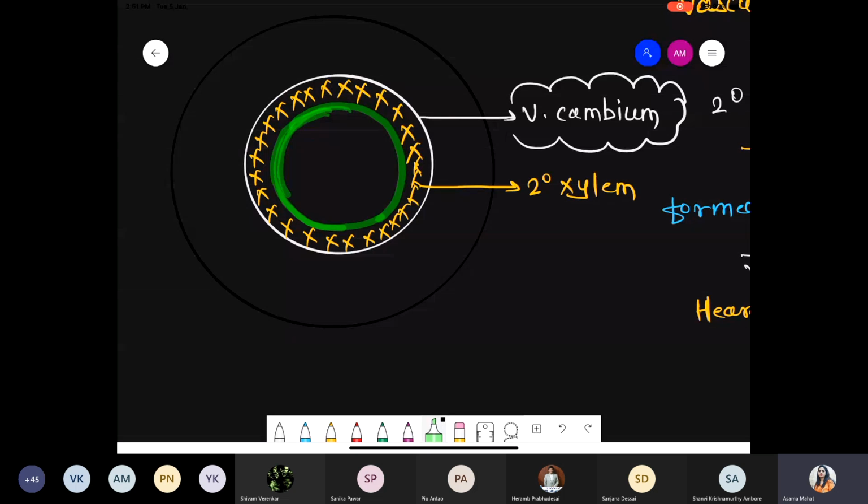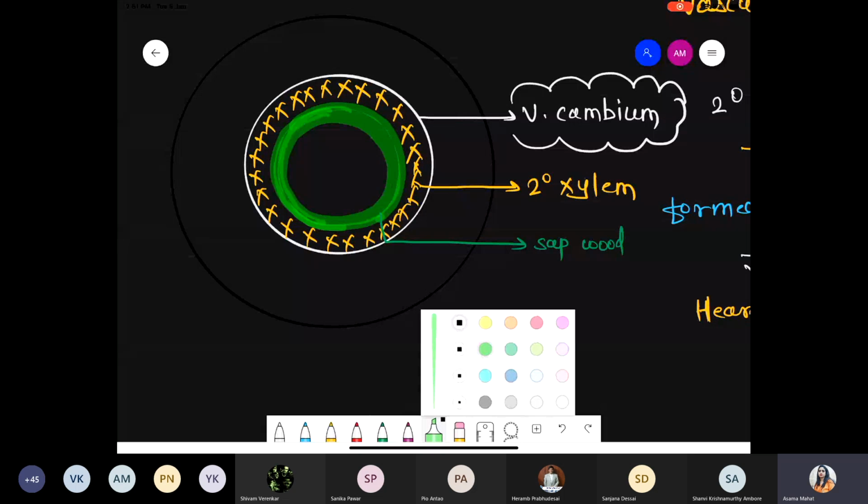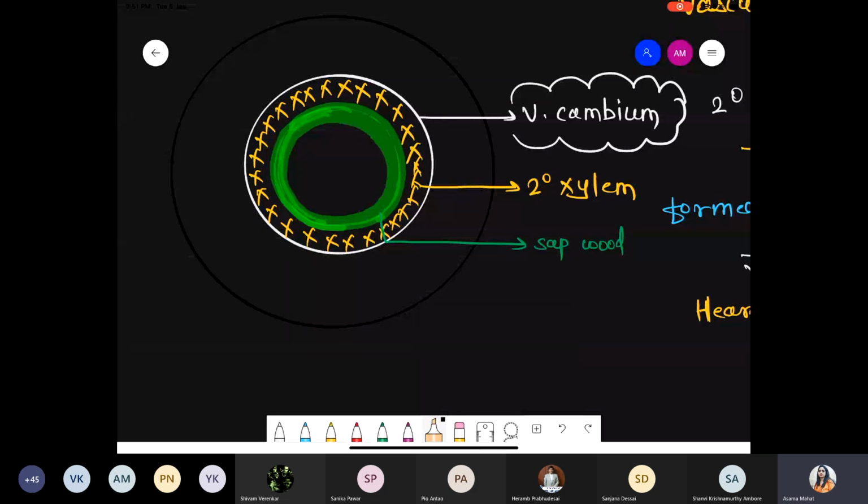So use a pencil or a highlighter and give it some broad structure like this. So this green color represents what? It represents the sapwood. Now what happened? Further, that sapwood is converted into heartwood. Obviously we are talking about the heart, meaning exactly the central cells, this one.